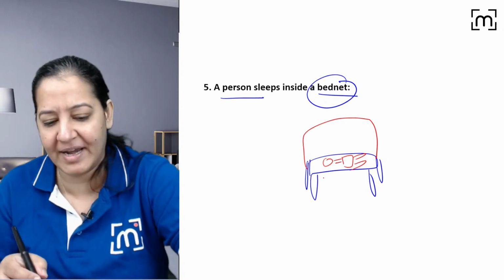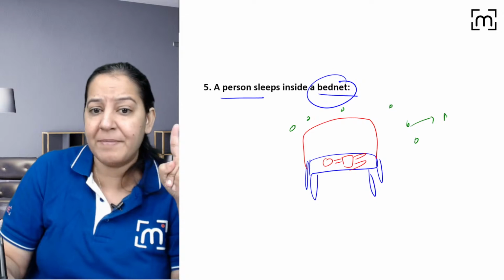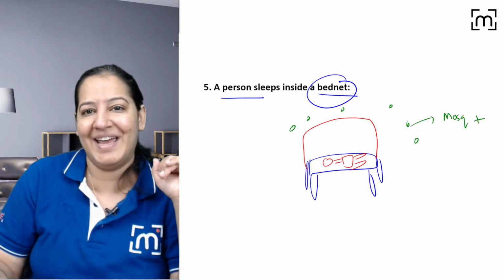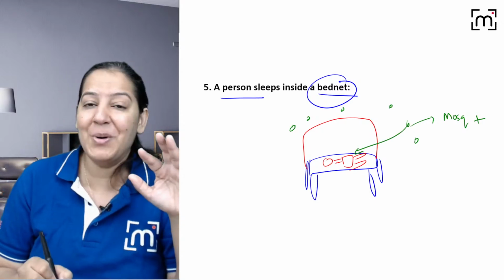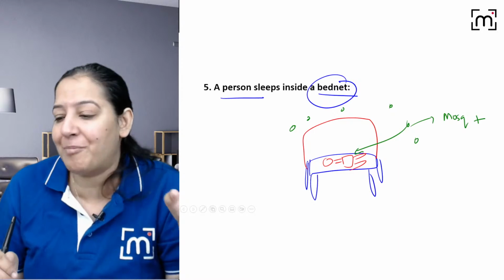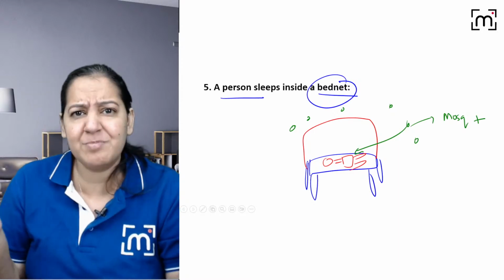We apply a bed net for the mosquitoes. The mosquitoes are present in the air. The mosquitoes are present, that's why we are applying the bed net. Now the mosquitoes are present in the air, but we do not want the mosquito to come and bite us. Right? So the risk factor is present, but the disease is absent. So it is primary, not primordial. Many students confuse it with primordial. It is primary because the risk factor is present in the environment.